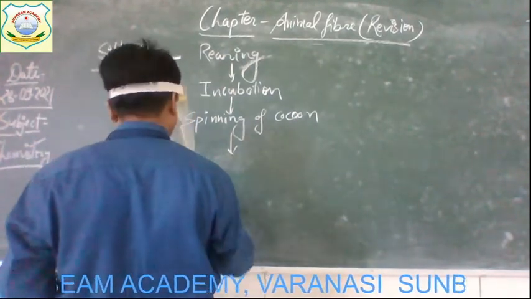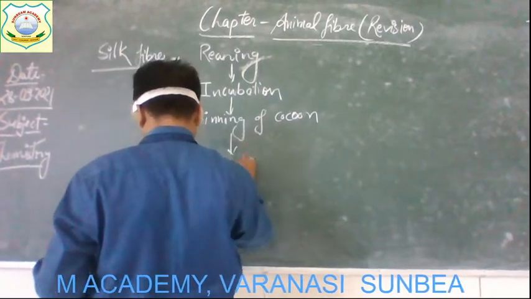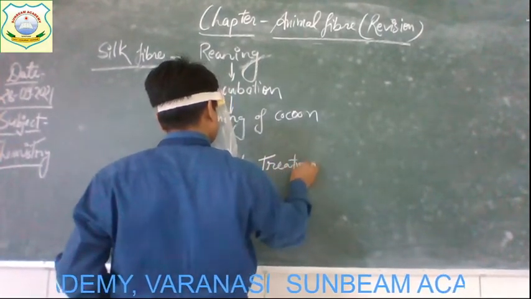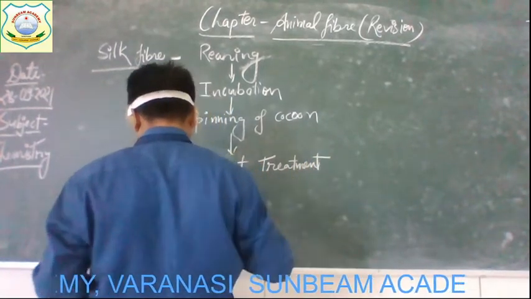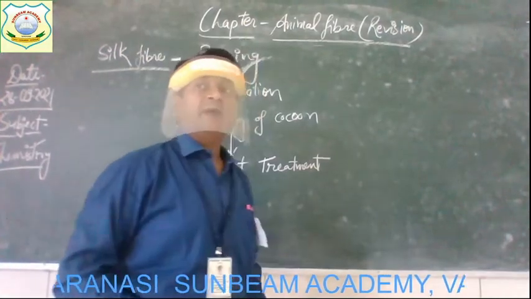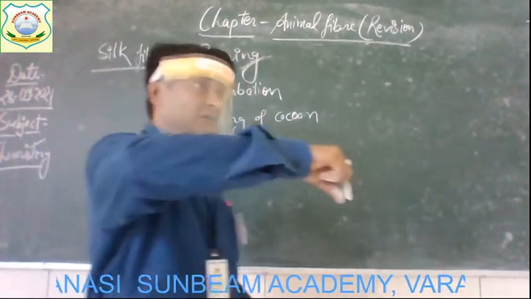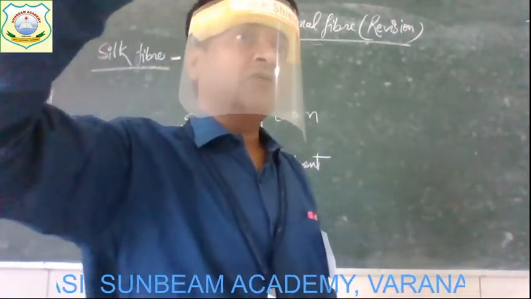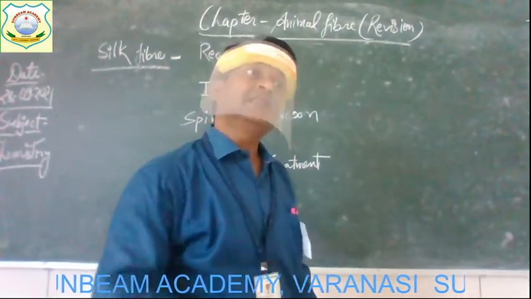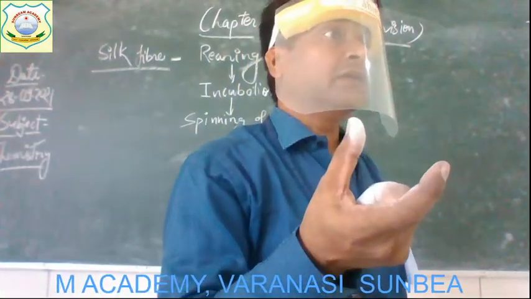Yes, heat treatment. Heat treatment is there. And in this heat treatment, what happened? When the fibers are taken out, at the same time the cocoons get heated, then the fibers can release, otherwise fiber cannot release because they get hardened, is it not?